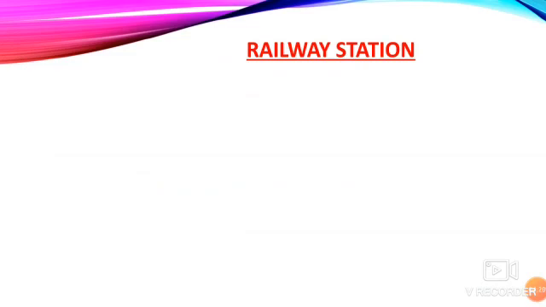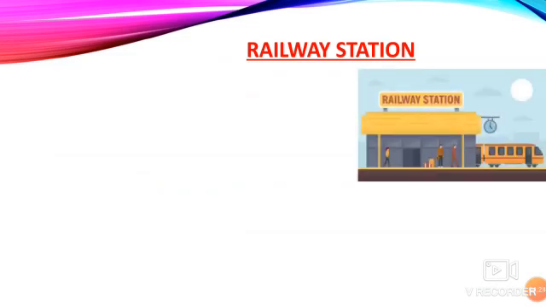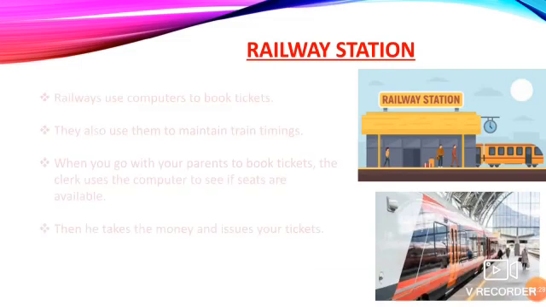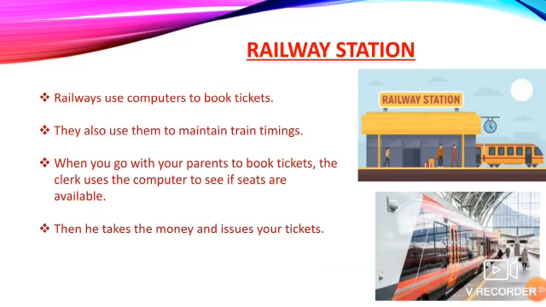While going to the railway station, you can see in the ticket counter there will be computers. Why are they using computers there? Railways use the computer to book tickets. In earlier days, we had to go to the railway station and wait for some time, and they would book the ticket. But nowadays computers make the work very easy. Railways use computers to book the tickets.